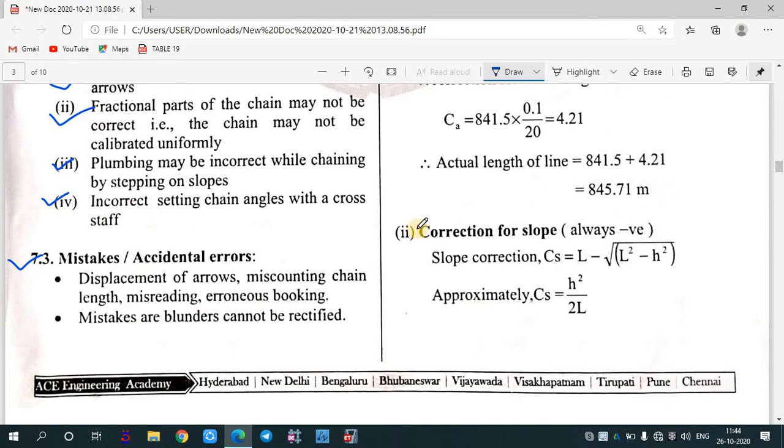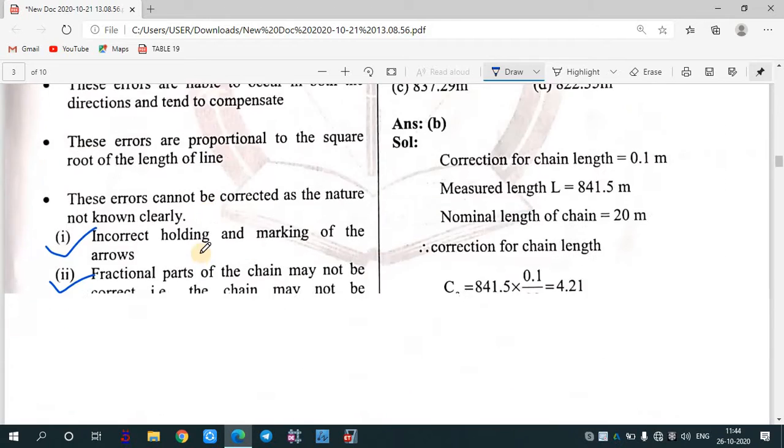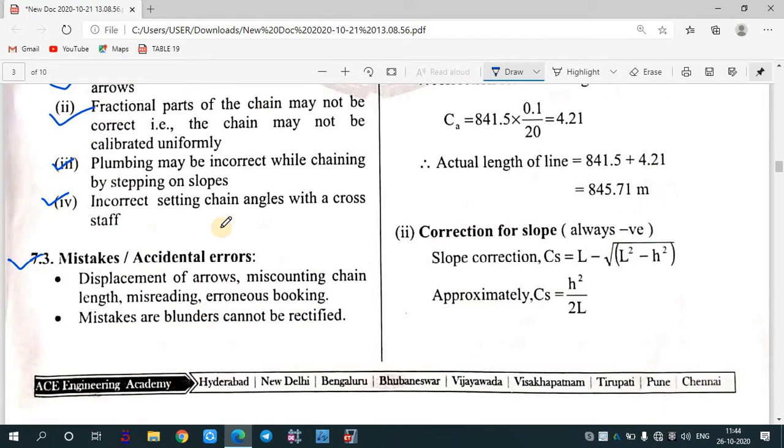Then there is the last one. Okay, the last one is mistakes and accidental error. Suppose the displacement of the arrow, miscounting of the chain. In the mistake and accidental error category, the things which arise are the displacement of the arrow. The arrows are not properly fixed and they get displaced because they are of very small diameter.